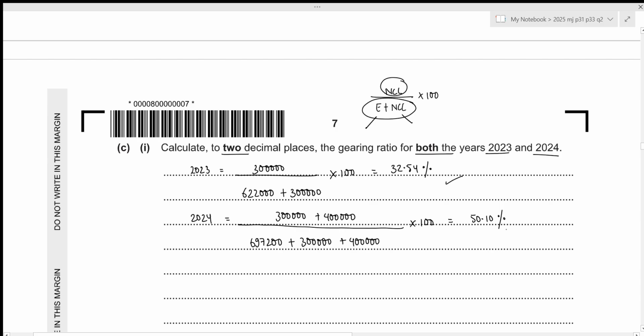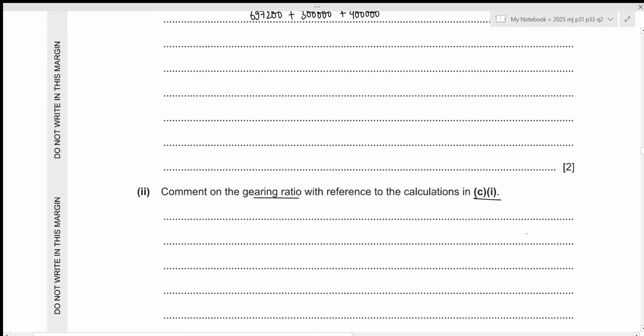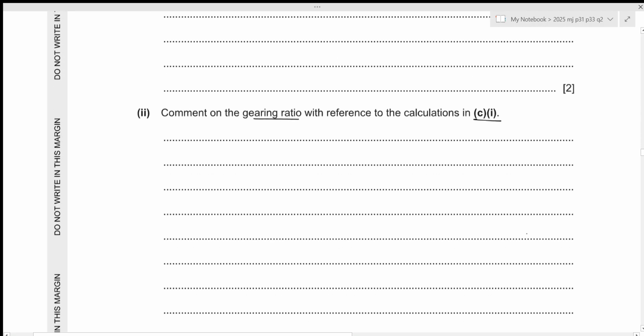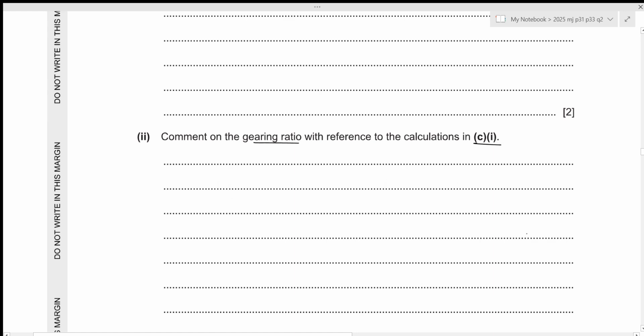But if you take a look at the year 2024, it is 50.10, which means that more than 50% of our investment belongs to temporary investment. So in the future, we may not have enough permanent investment in order to cover this value, which makes our company more risky. So we just need to explain that. Let's write it down. This is of 4 marks, so we need to have 4 different comments. So let's start with 2023.